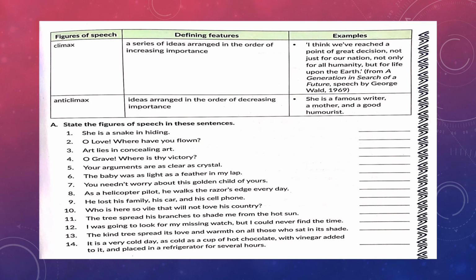Now, anti-climax, as the name suggests, is the opposite of climax. Ideas arranged in the order of decreasing importance. The idea which is the most important one is in the leading way. She is a famous writer, a mother, and a good humorist. So the idea is diminishing. Famous writer is the idea of more importance that is used first.